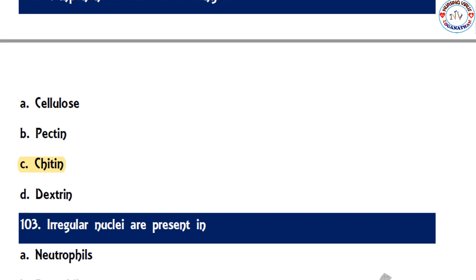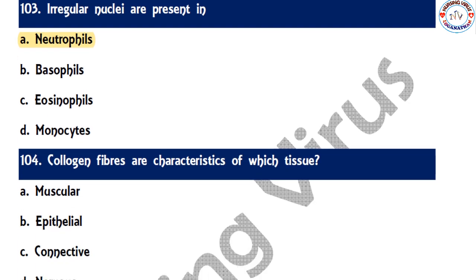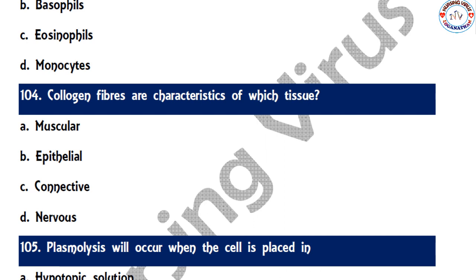So next question, irregular nuclei are present in neutrophil, basophil, eosinophil, and monocytes. So the correct option is neutrophils. So in a neutrophil, the irregular nucleus can be present within the cell. And 104. Collagen fibers are characteristic of which tissue? Muscular, epithelial, connective, and nervous. So the correct option is connective. So in the connective tissue, the collagen fibers are commonly seen.